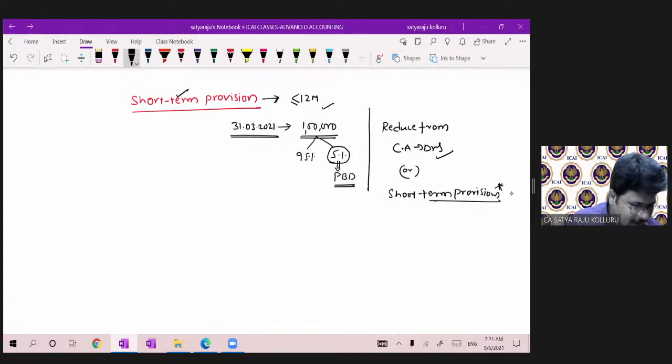Sir, what are unrepresented assets and liabilities? Unrepresented assets and liabilities mean, again, like fictitious assets, guys. An unrepresented asset, even though it is shown under assets, doesn't have any real worth. For example, preliminary expenditure not written off is shown under assets only, but it is an unrepresented asset.